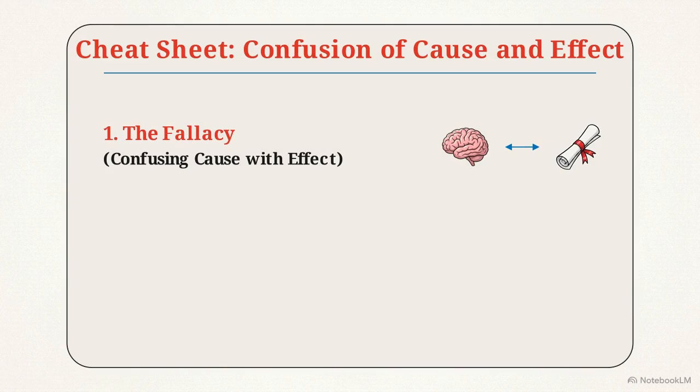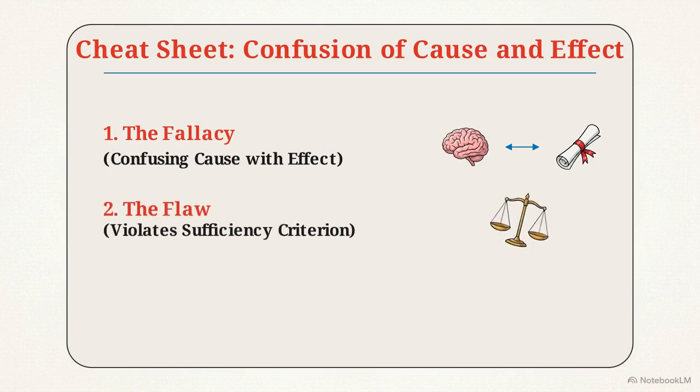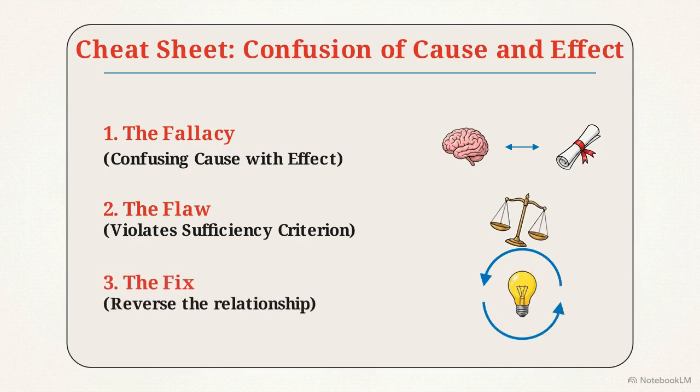Identify when a cause and effect have been swapped. Recognize that the argument now lacks sufficient evidence. Then fix it by flipping the relationship.